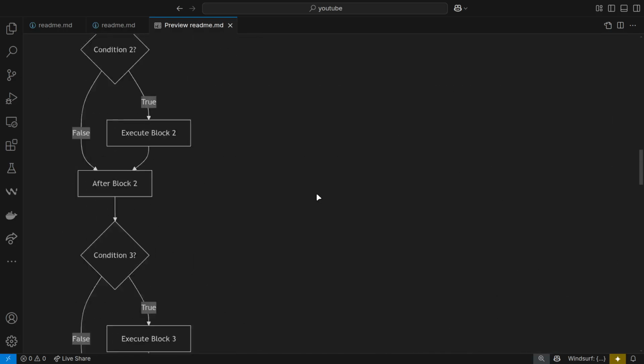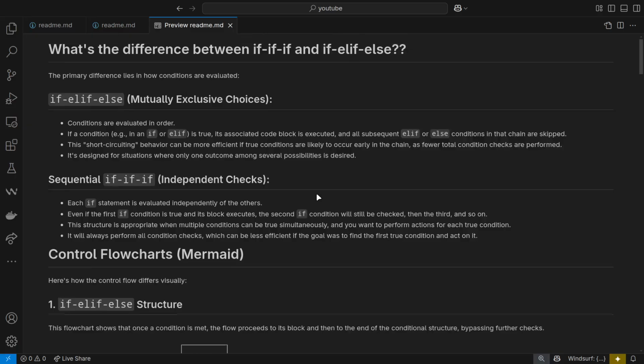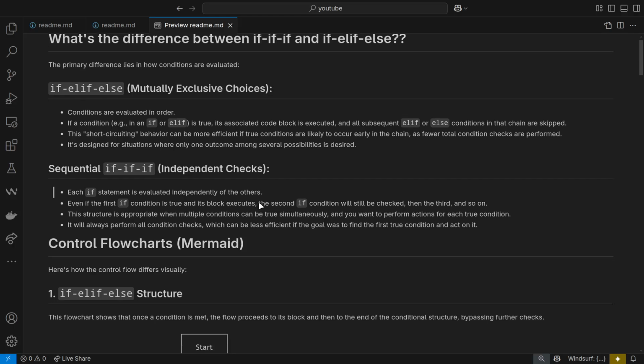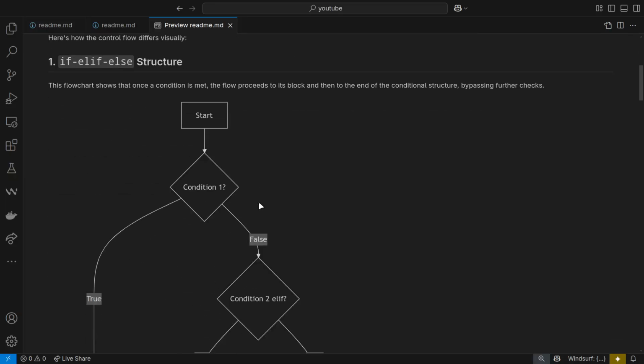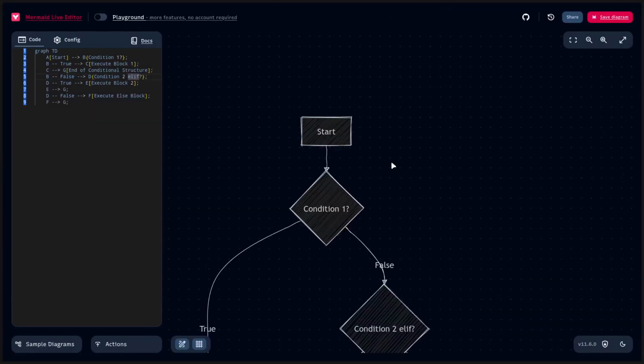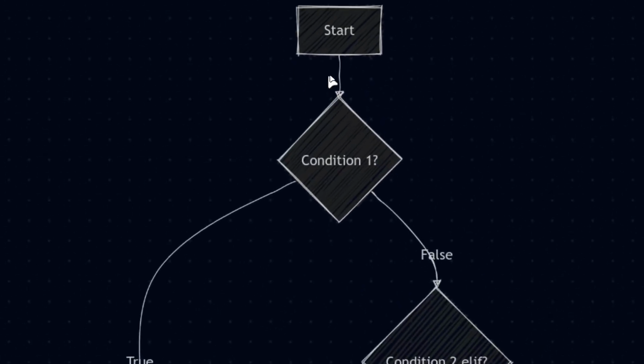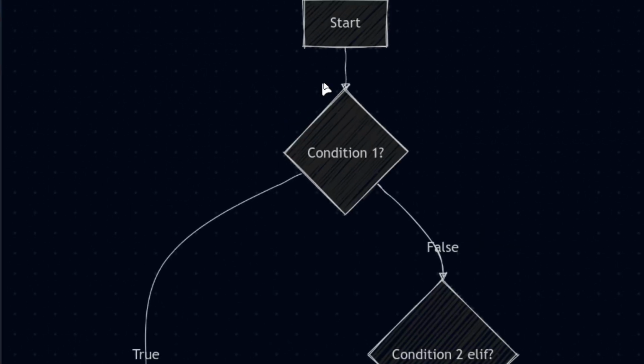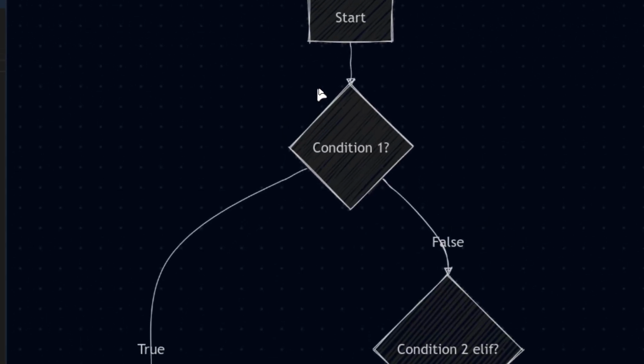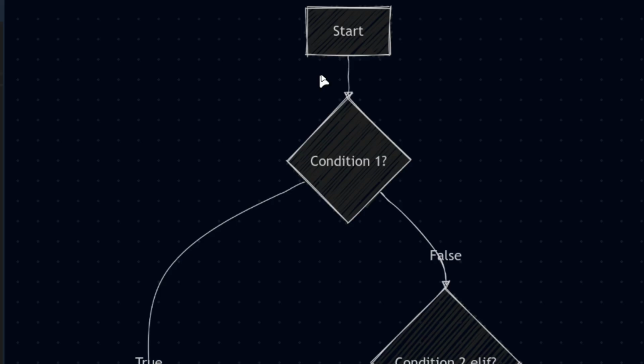Today we are going to be checking out the core differences between why one is better than the other. And the short answer is that if-else if-else is way faster. And why is it? If I just show you here, as you can see, this is the flow chart for an if-else kind of flow of your program.